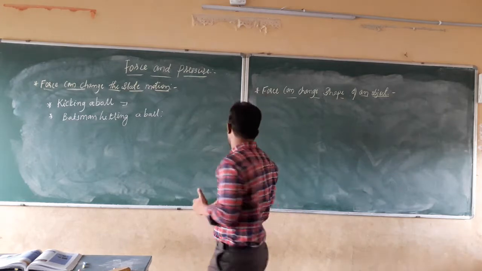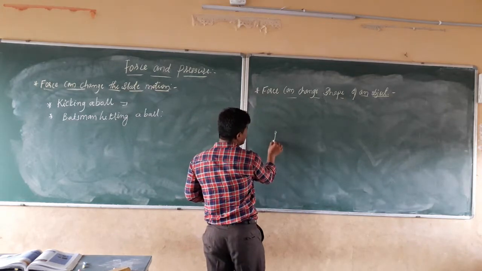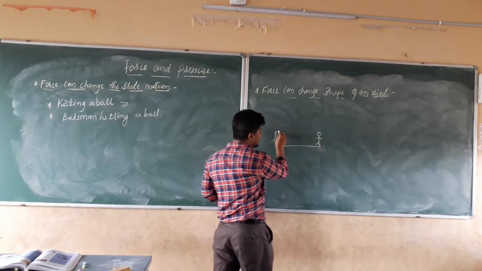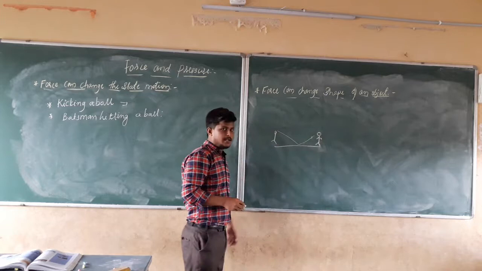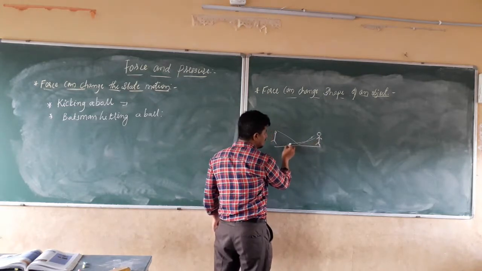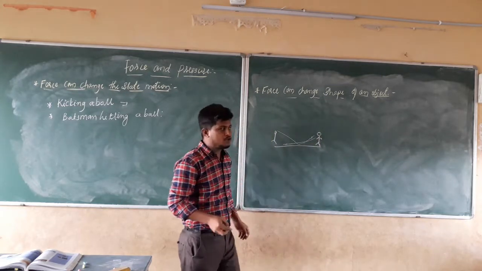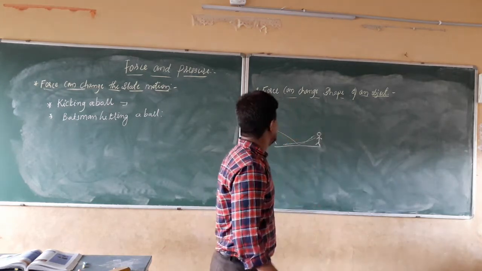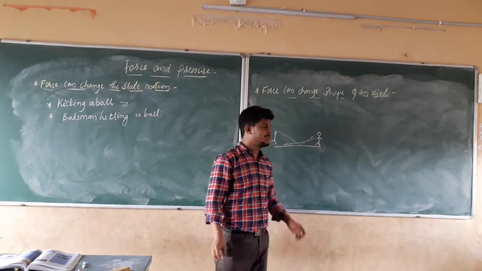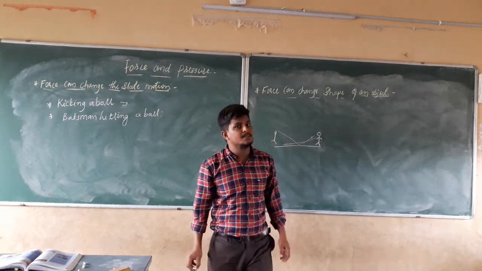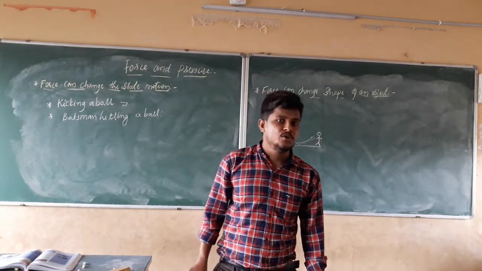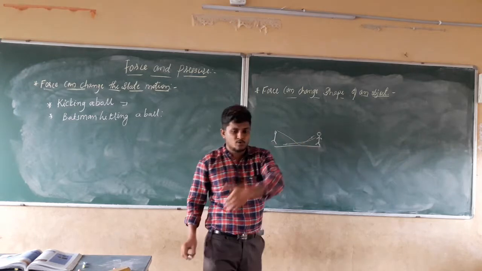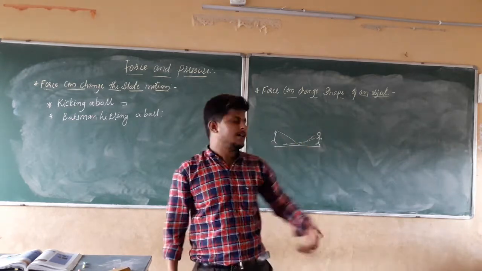Right? First of all, the ball is going in this direction. This is the bowler, this is the batsman, this is the pitch. The bowler is bowling in this direction. Right? When the batsman hits that ball, the ball goes in this direction. What will happen to the direction of the ball? The direction of the ball changes. As well as the speed of the ball also reduces. He is bowling with very fast speed, but when the batsman played that push shot towards the bowler,